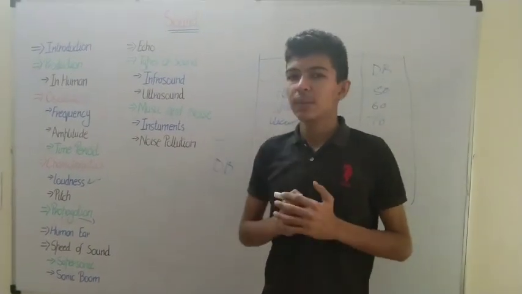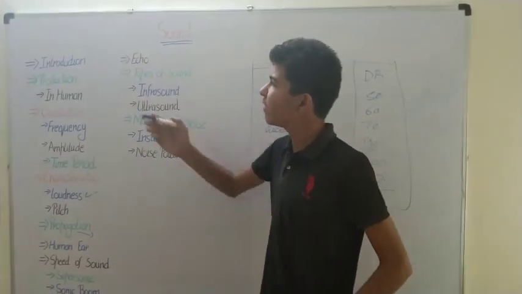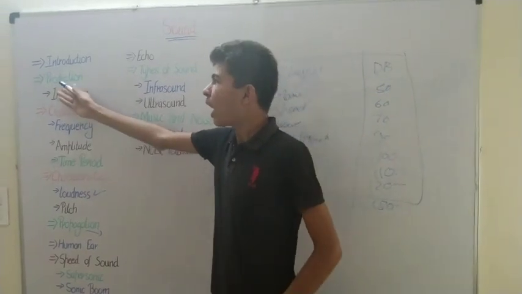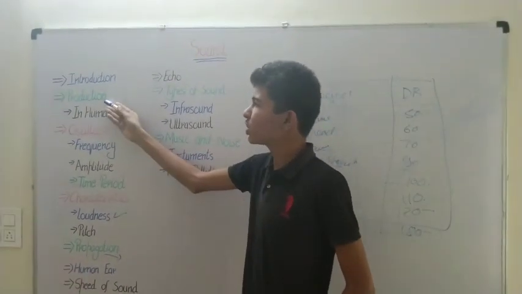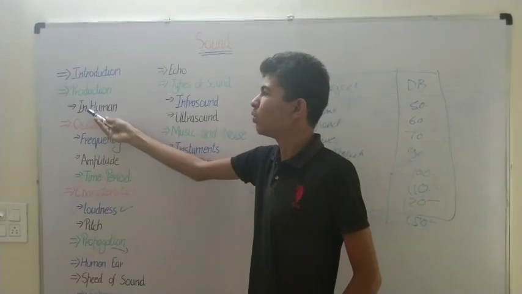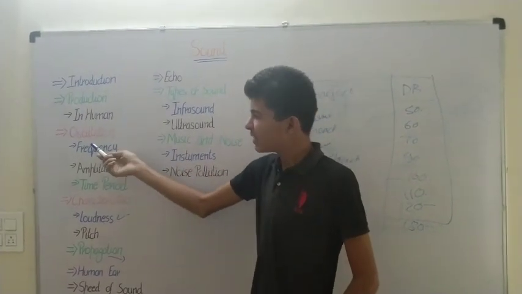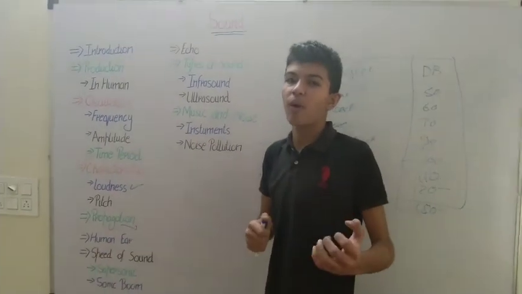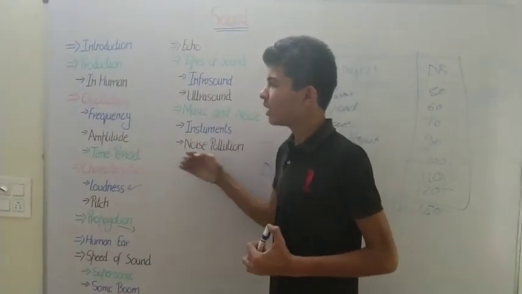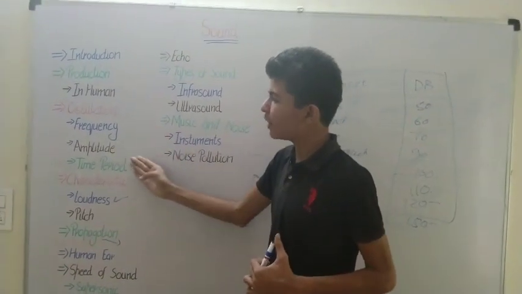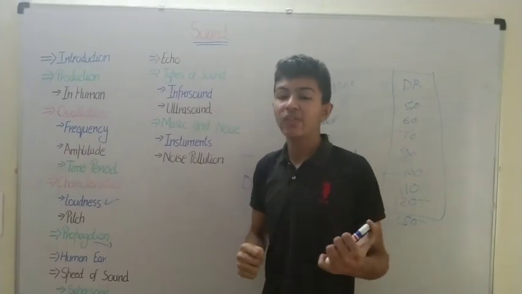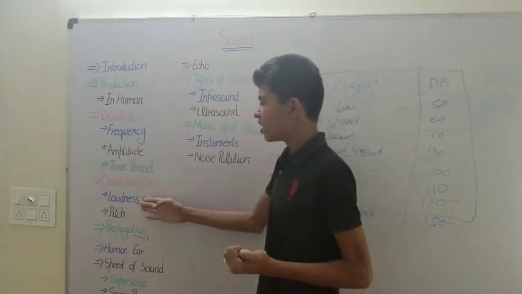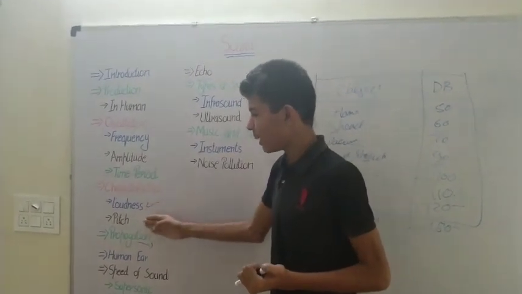Now let's summarize what we have learned today. First, we learned an introduction to sound, and then how sound is produced, that is, the production of sound. Then how sound is produced in human beings, and we learned about oscillation, the to-and-fro motion of a vibrating object. Then we learned about frequency, amplitude, time period, and some characteristics of sound, such as loudness and pitch.